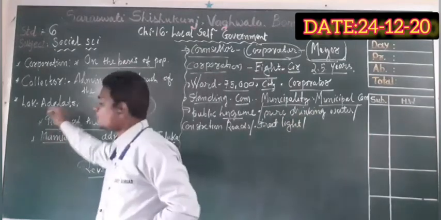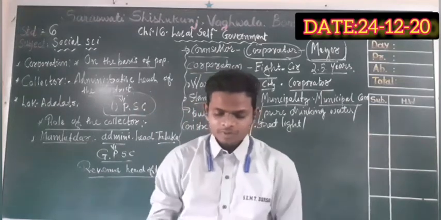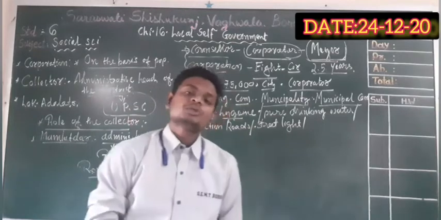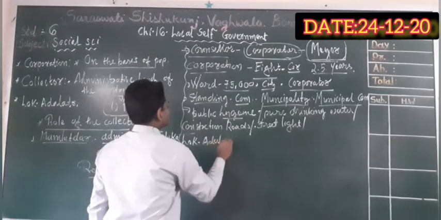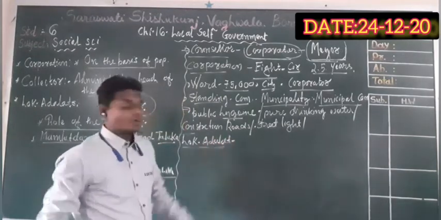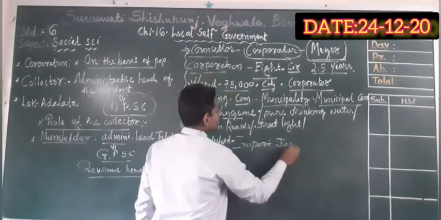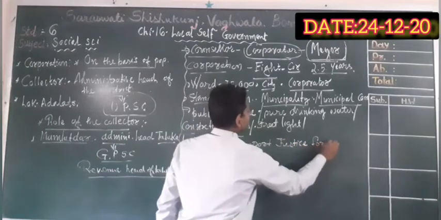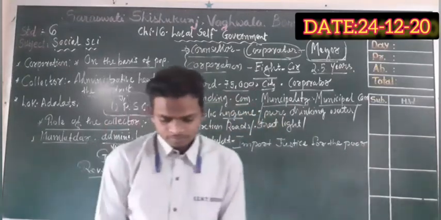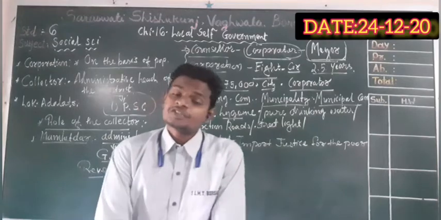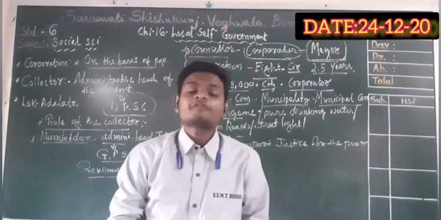Next thing is Lok Adalats. Lok Adalats have been established with a view to imparting justice to the poor. Give or impart justice to the poor, socially backward people, victims of natural disasters, people having low income, etc., so that they are not deprived of justice.